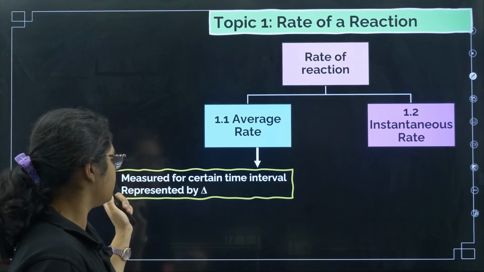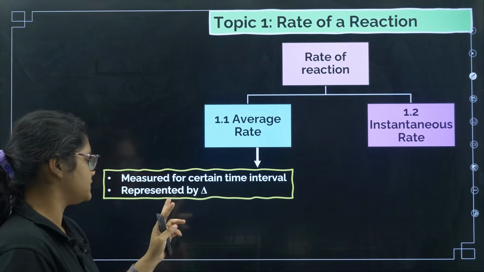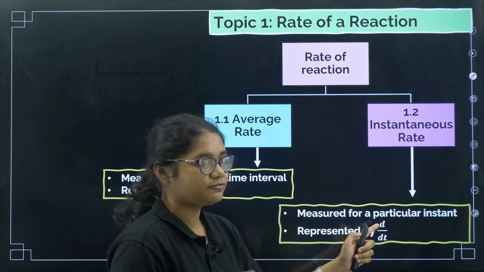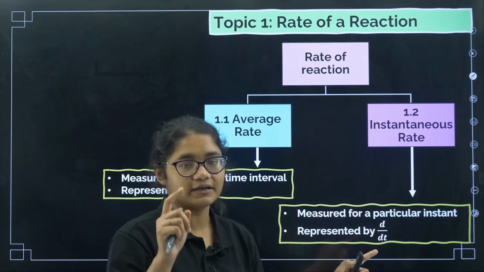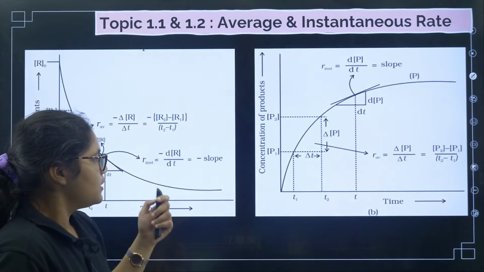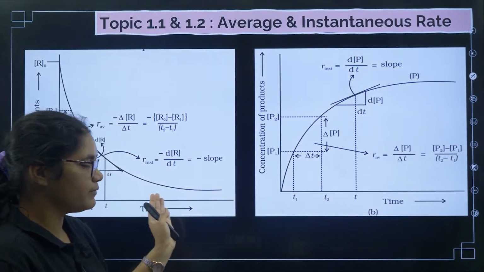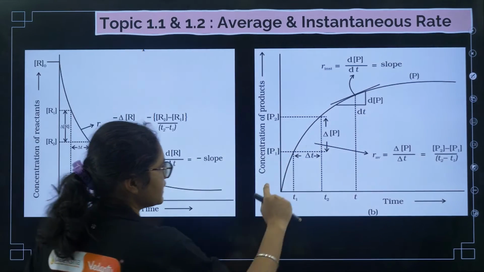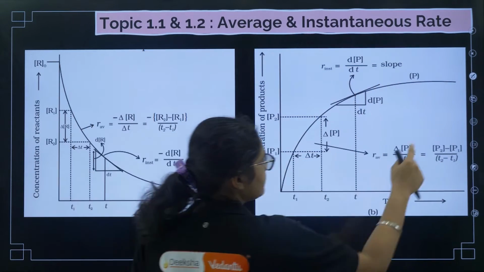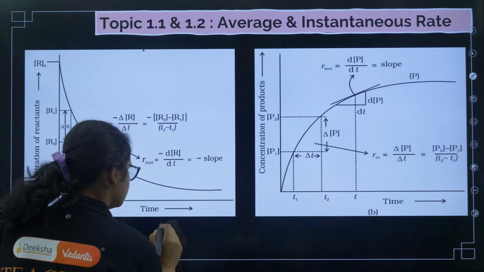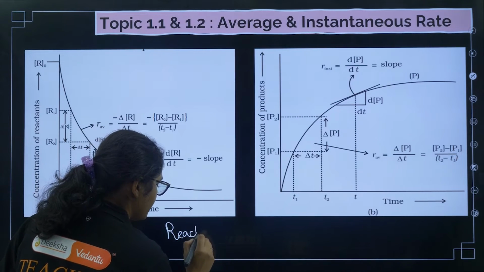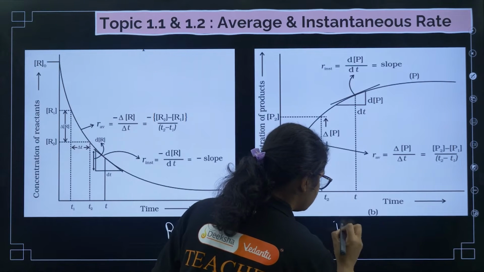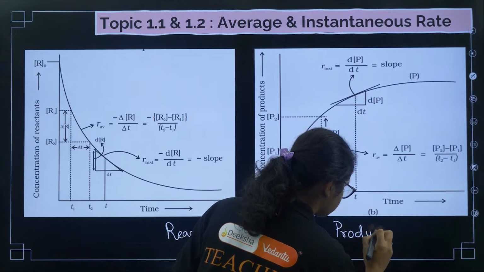So average rate is measured for a certain time interval, it is represented by a triangle, that is delta, and instantaneous rate is measured for a particular instant and it is represented by d by dt. Okay, now here you can see that in this graph the concentration is decreasing, that is for reactants, and this graph is for products, because here the concentration is forming. So I can write that this graph is for reactants, because with time the reactant concentration will decrease, and this graph is for products.